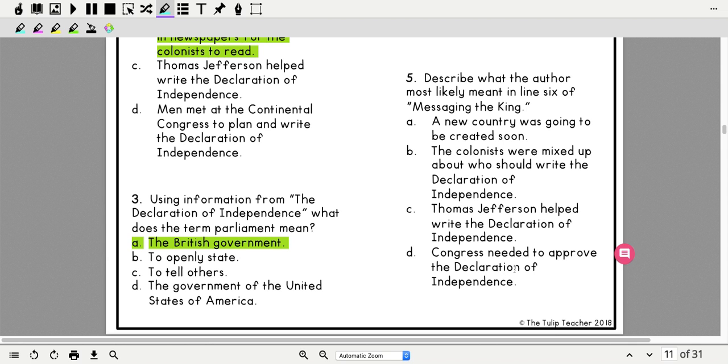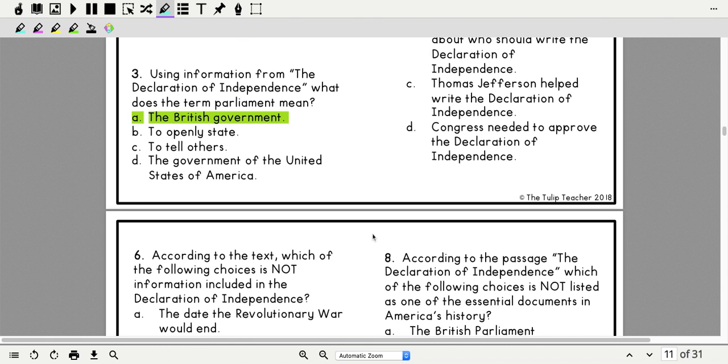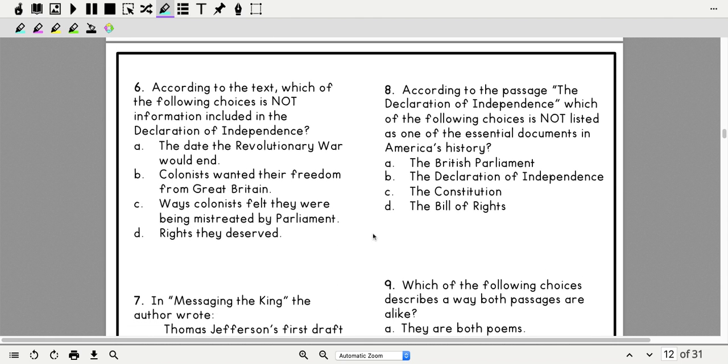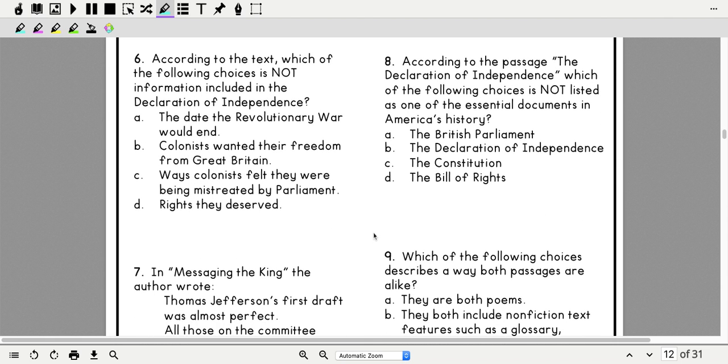Okay, so when I'm looking at this and I think about to let Great Britain know a new country was here, which one of these talks about a new country? A is the only one that talks about a new country. So that makes that one pretty easy. So now that I've helped you with 1 through 5, you are going to do 6 through 10 by yourself. I'm going to read them to you.